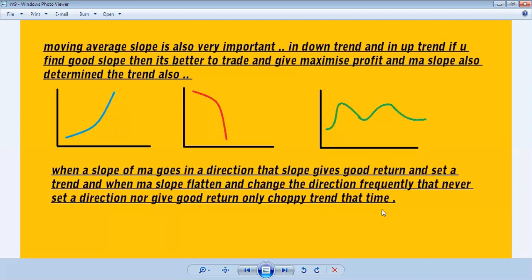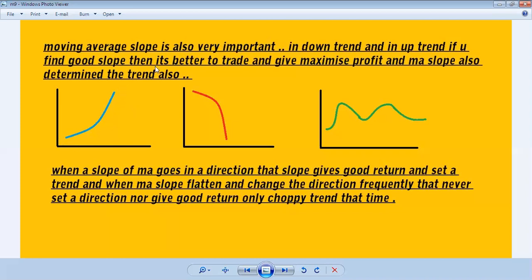So we identify through this moving average slope whether it is an uptrend, downtrend, or choppy trend.